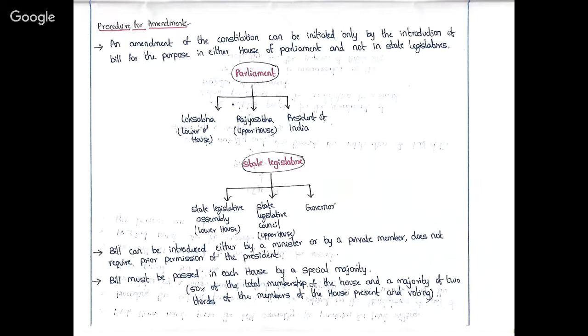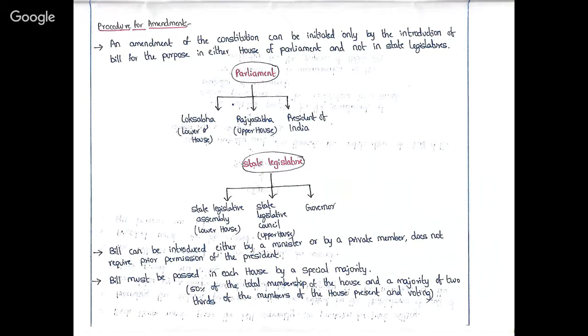And once the bill is introduced in the parliament, it must be passed in each house by a special majority. So first, the bill should be introduced only in parliament. Second, it can be introduced by either a minister or a private member. And thirdly, the bill must be passed in each of the houses, that is Lok Sabha and Rajya Sabha, by a special majority. So what is special majority?